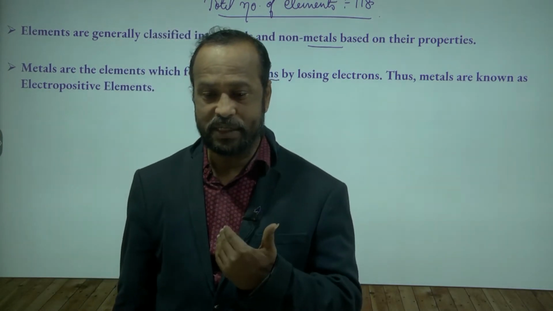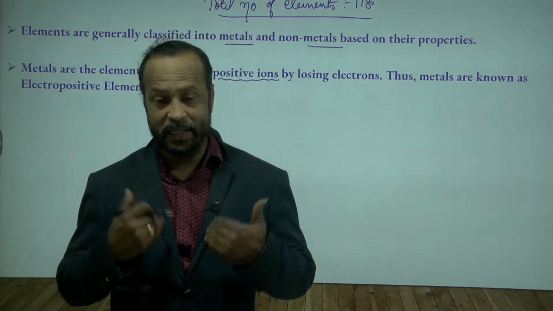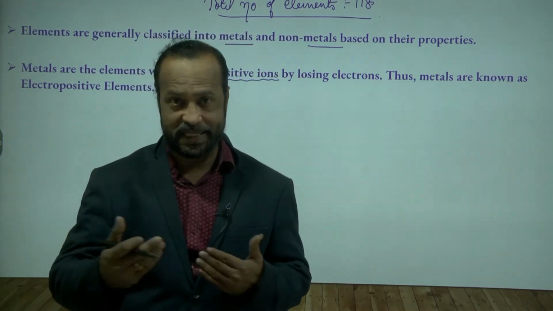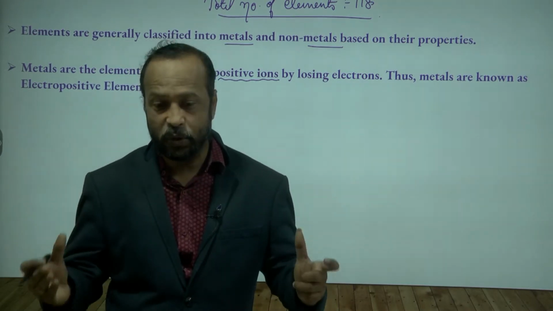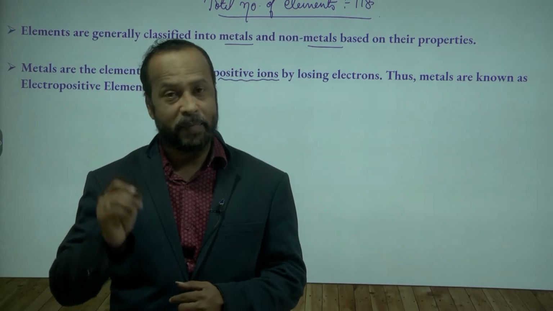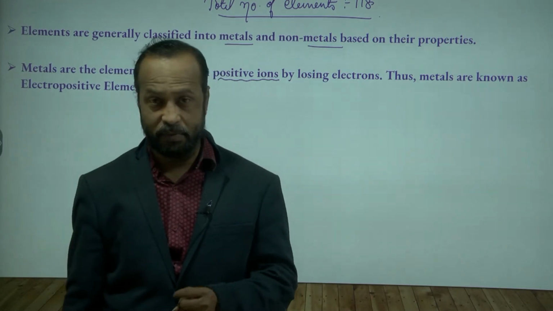So these elements are called electropositive elements, because by losing electrons they are attaining the positive charge. Hence, they are called electropositive elements. So generally, metals are electropositive in nature.